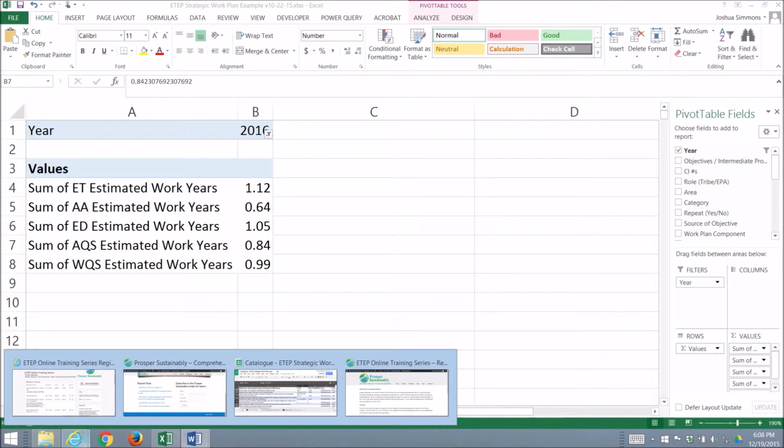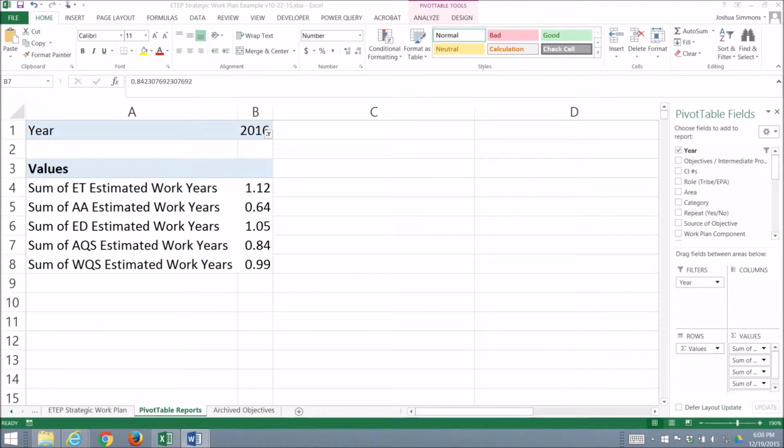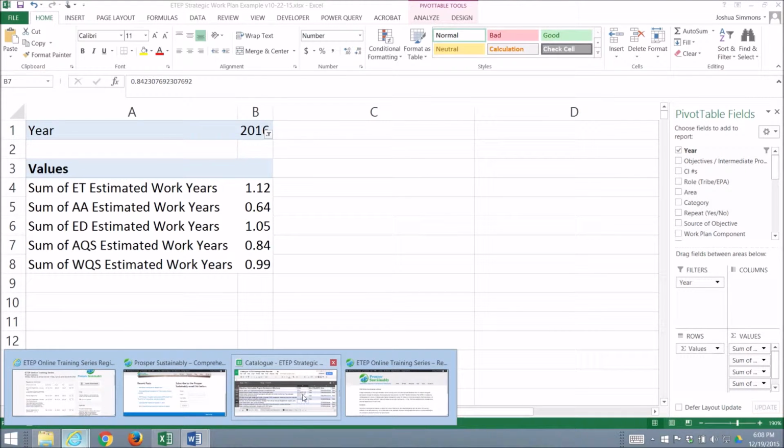Another challenge that you may have in developing your ETEP is coming up with goals and objectives. Through this training series, you will have exclusive access to a large catalog of goals and objectives that I and my staff have developed through prior work and research. Let me pull this up for you and just show you an example.